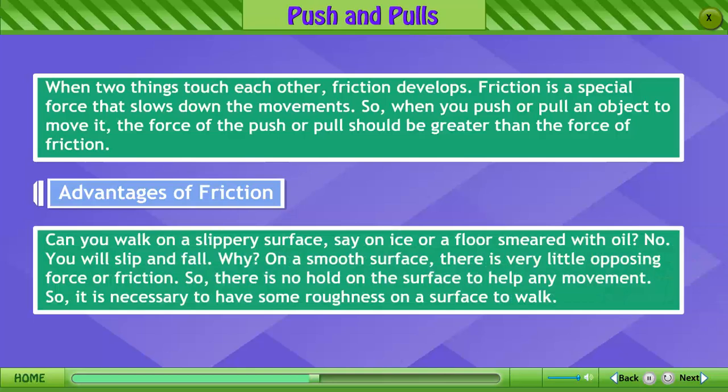Advantage of friction. Can you walk on a slippery surface? Stay on ice or a floor smeared with oil? No, you will slip and fall. Why? On a smooth surface, there is very little opposing force of friction. So there is no hold on the surface to help any movement. So it is necessary to have some roughness on a surface to walk.